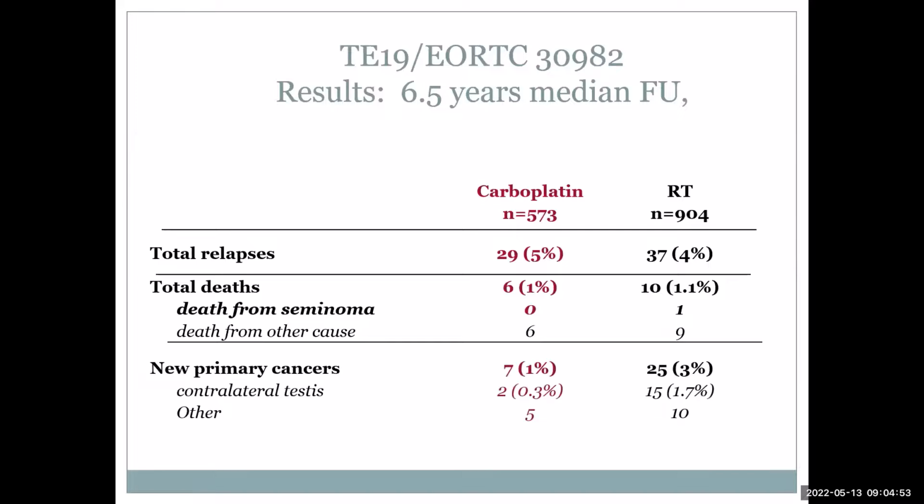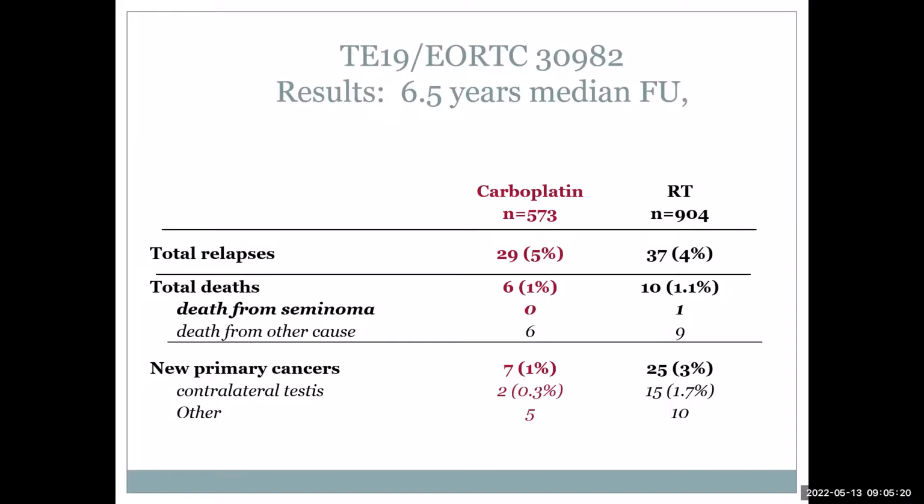Another important and positive finding in favor of carboplatin was in the incidence of contralateral testicular cancer. There is a 1 to 2% chance of a contralateral testicular cancer developing in a testicular cancer patient on subsequent follow-up. So in day-to-day practice, we generally consider a yearly USG scrotum for these patients on follow-up. That was the additional positive finding in the carboplatin arm.